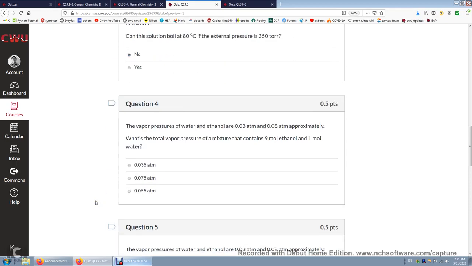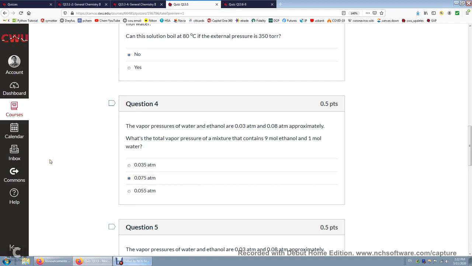The vapor pressure of water and ethanol are this much, 0.03 and 0.08. And then if we have a mixture of 9 moles of ethanol and 1 mole of water, what's the total vapor pressure? So really we need to just sum up the vapor pressure of water and the vapor pressure of ethanol. First, let's look at the mole fraction. It's very easy. Ethanol 0.9, water 0.1. So 0.9 times 0.08 plus 0.1 times 0.03, that's this one.